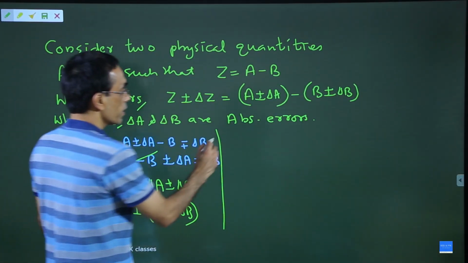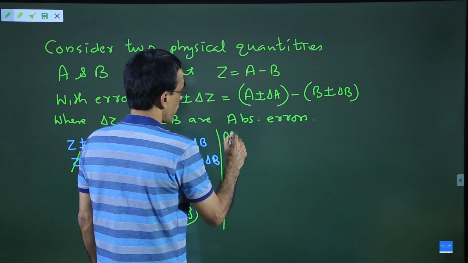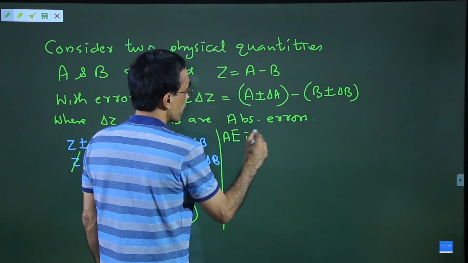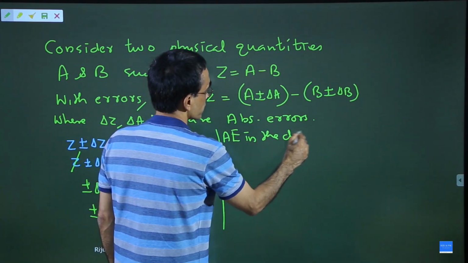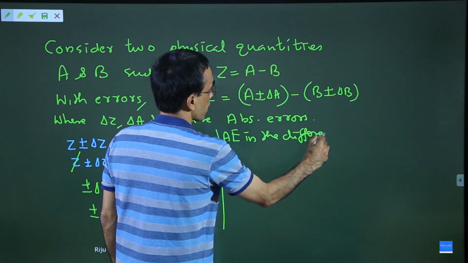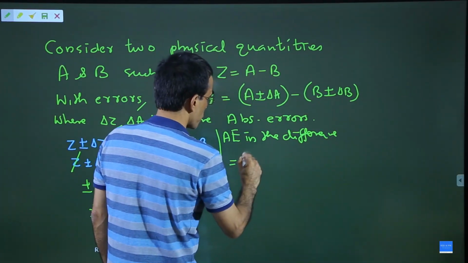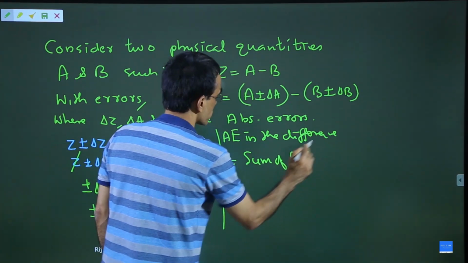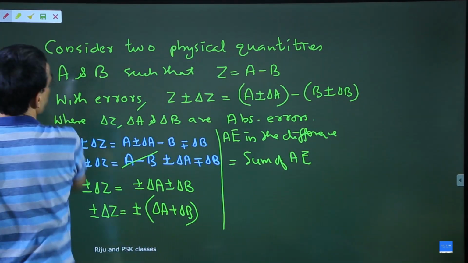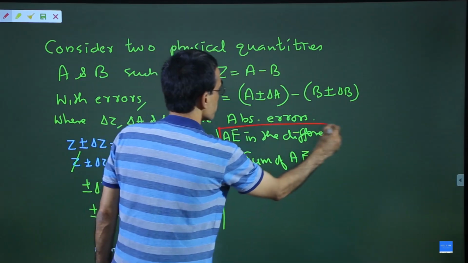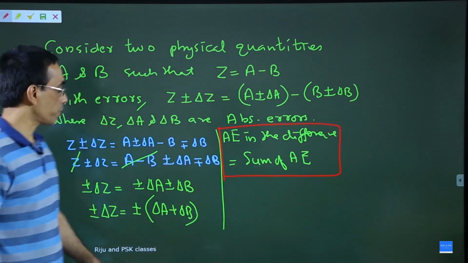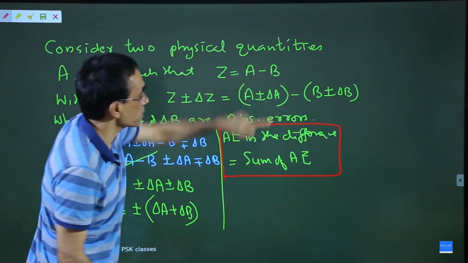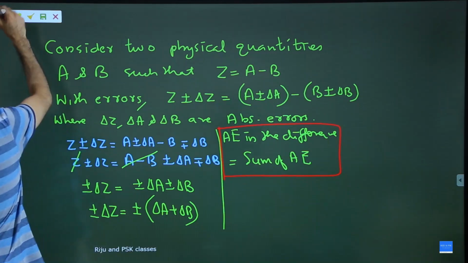So we can say absolute error in the difference is equal to sum of absolute errors. Absolute error in the difference is the sum of the absolute errors. Immediately do a question.